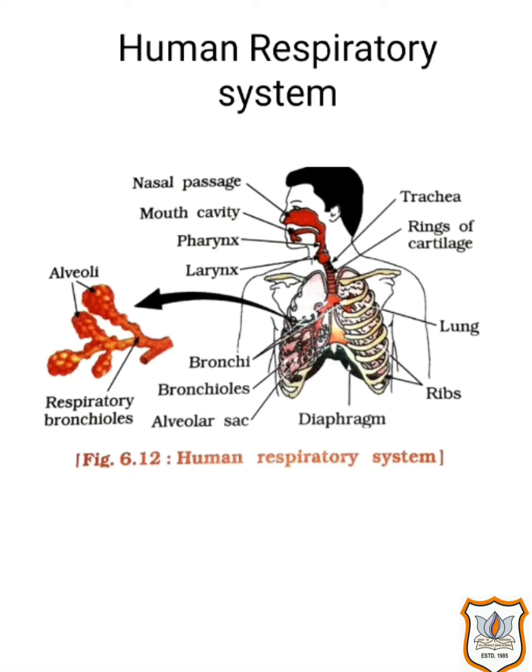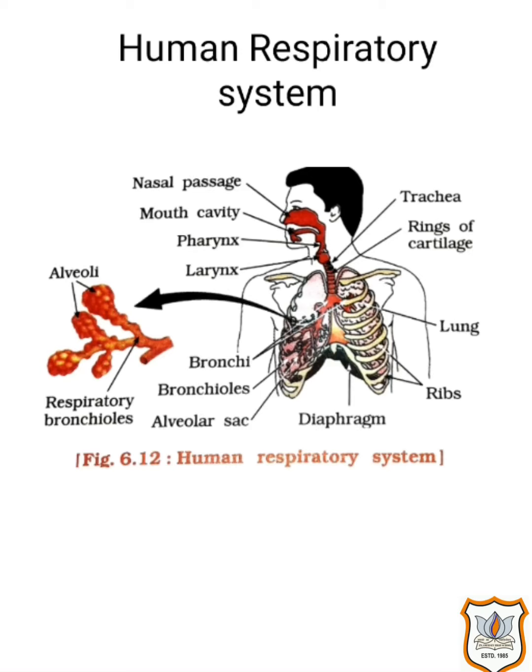Rings of cartilage are present in the throat. These ensure that the air passage does not collapse, so sufficient space remains. Within the lungs, the passage divides into smaller and smaller tubes, which finally terminate in balloon-like structures called alveoli. The alveoli provide a surface where the exchange of gases can take place.